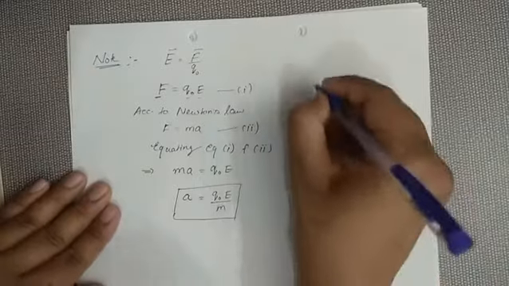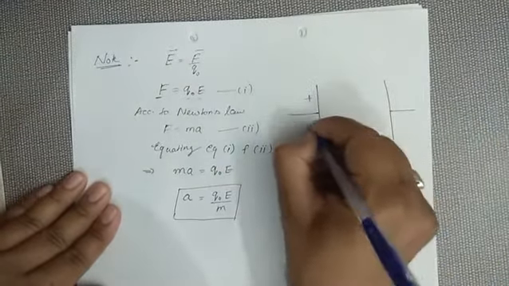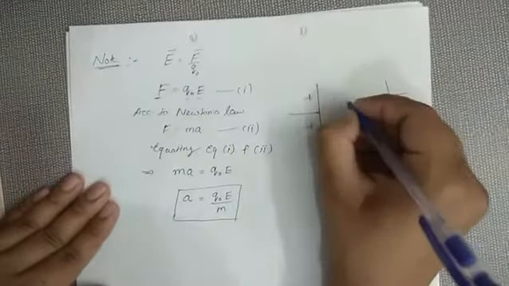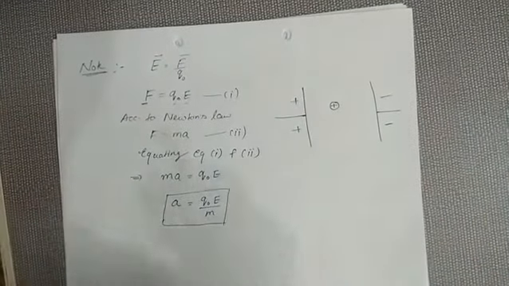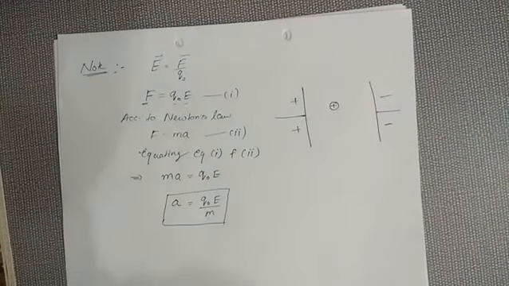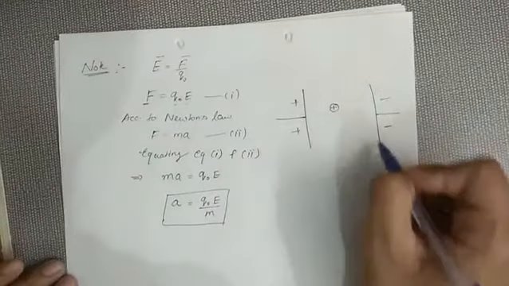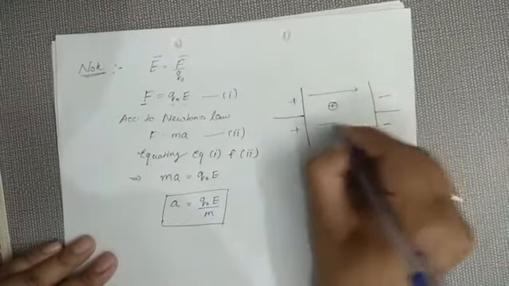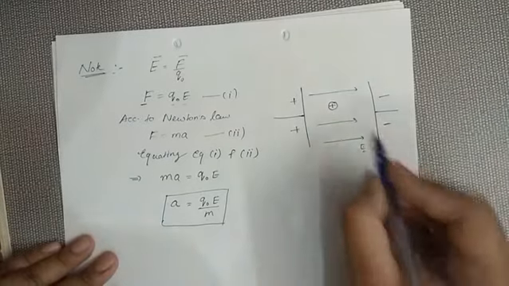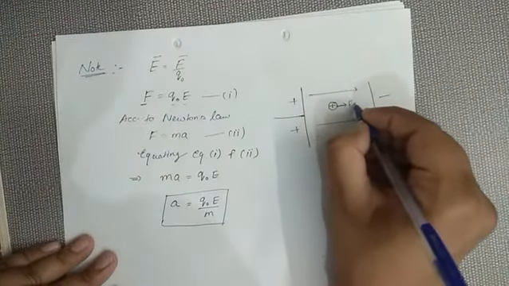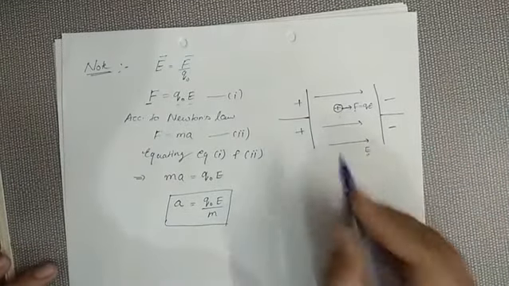Now try to understand. Suppose this is the plate. This plate is positive charge and this plate is negative charge. And this is a small charge, consider it as a proton. Now when I place this proton between the plates, initially it is at rest, but because of this positive and negative, we know an electric field will generate, and because of this electric field, this charge will experience a force F equals QE, and because of this force it will start accelerating.